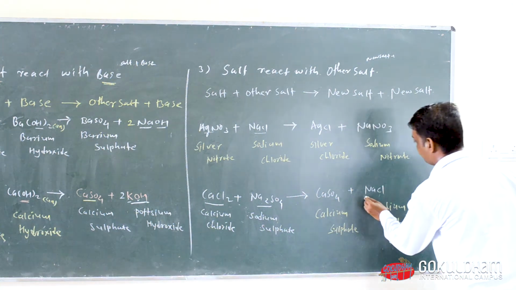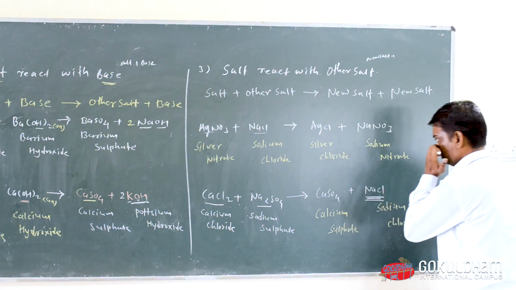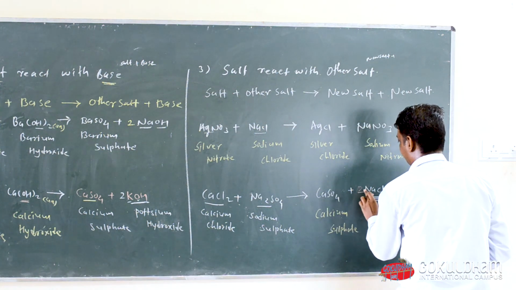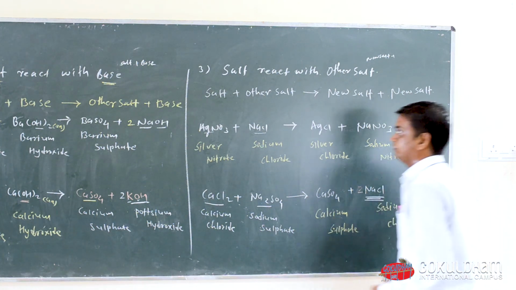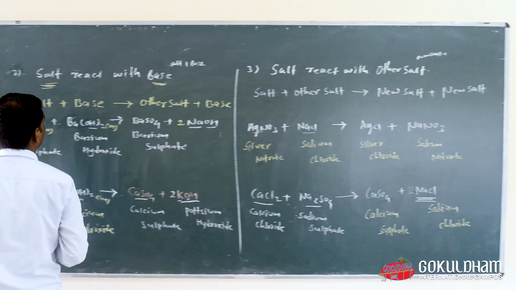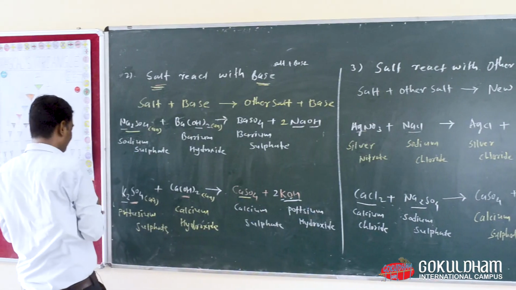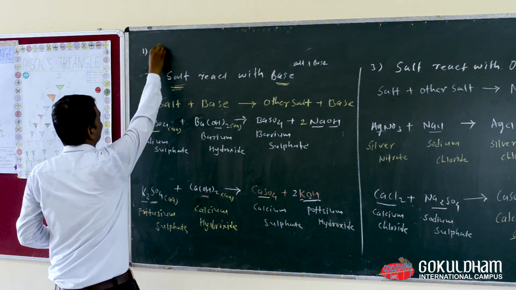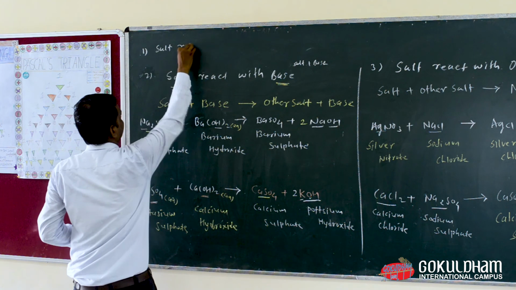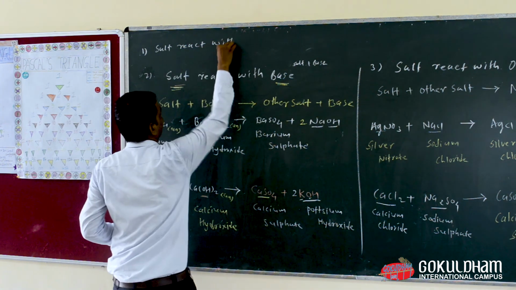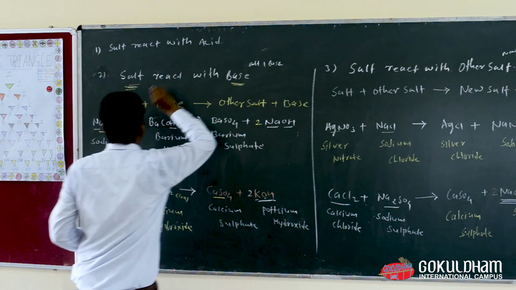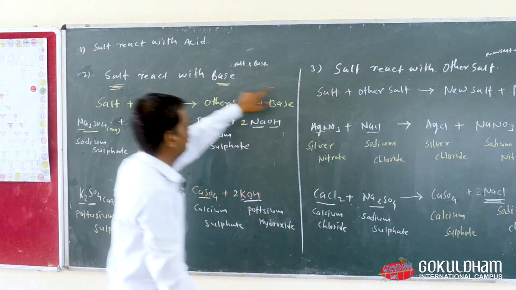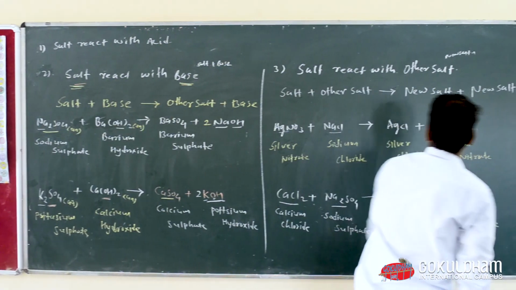But now we need to balance our equation. So when we write 2 here, we balance our equation. Okay, so now there are 3 main chemical properties of salt. What is the first chemical property of salt? Salt reacts with acid. The second chemical property of salt is that salt reacts with base, and the third one is that salt reacts with other salt.